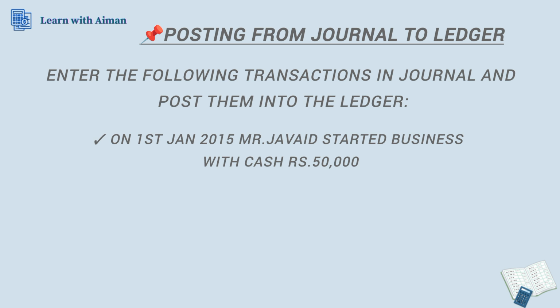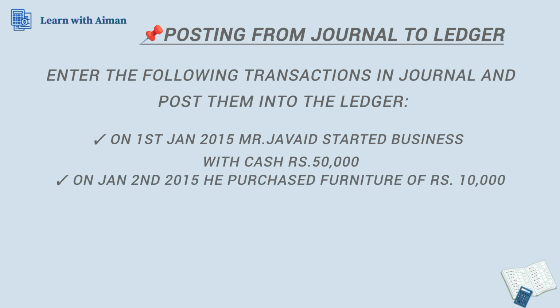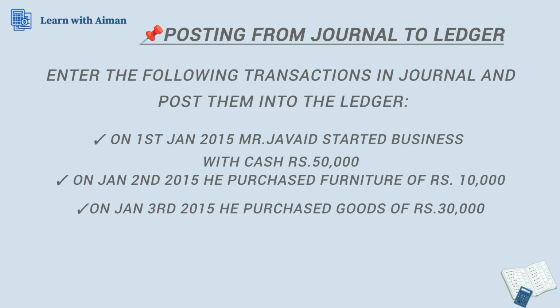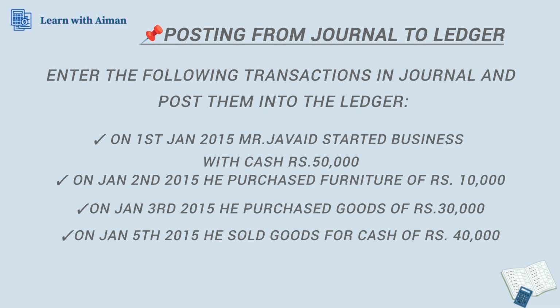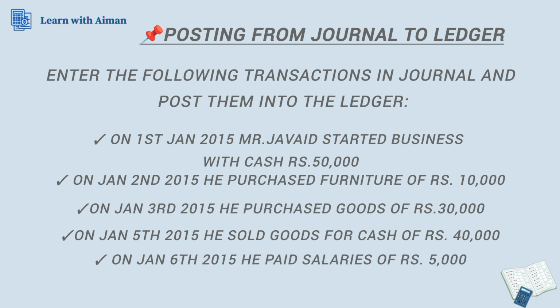On January 1st, 2015, Mr. Javed started business with cash of rupees 50,000. On January 2nd, 2015, he purchased furniture for rupees 10,000. On January 3rd, 2015, he purchased goods for rupees 30,000. On January 5th, 2015, he sold goods for cash of rupees 40,000. And on January 6th, 2015, he paid salaries of rupees 5,000.